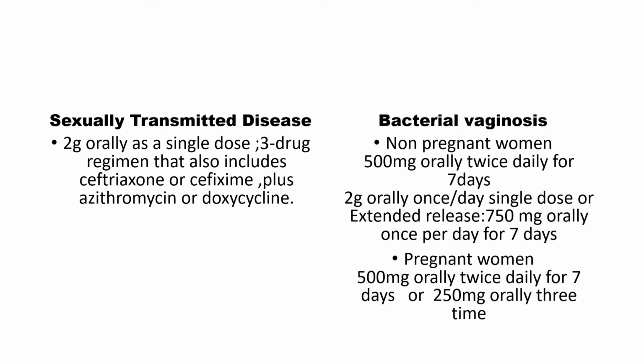In case of sexually transmitted diseases, 2 grams as a single oral dose, taken in combination with drugs like ceftriaxone or cefixime plus azithromycin or doxycycline. In case of bacterial vaginosis in non-pregnant women, 500 mg 2 times for 7 days, or 2 grams orally once as a single dose. In case of extended release, 750 mg orally once per day for 7 days. In case of pregnant women, 500 mg orally twice daily for 7 days or 250 mg orally 3 times.